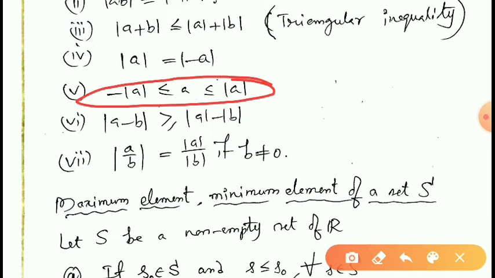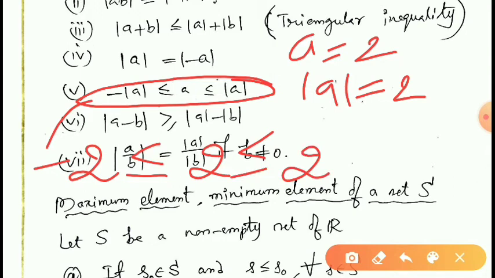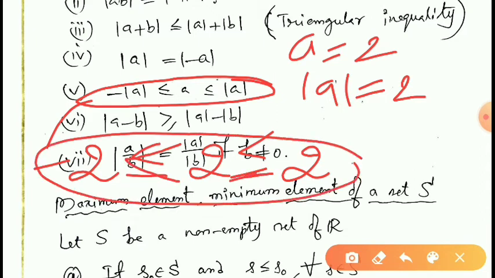For example, if you take A is equal to 2, then modulus A is also 2. Therefore, this can be written as minus 2 less than or equal to 2 less than or equal to 2. In this case, here we get minus 2 less than 2 and here 2 is equal to 2. Therefore, this inequality is true.